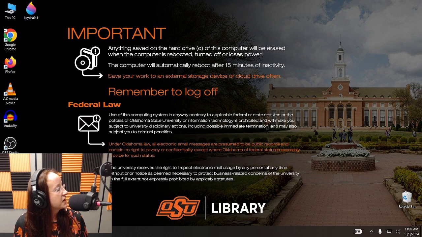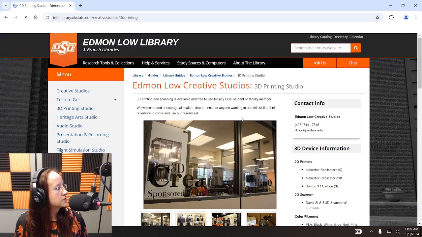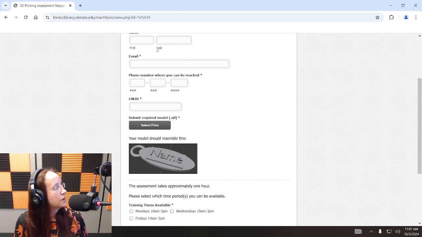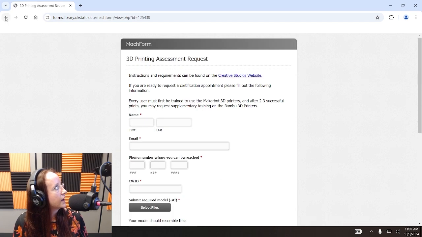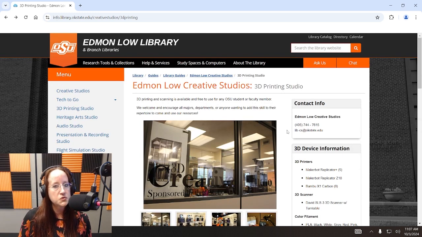There is your keychain. You can now go back to the library's website, go to the 3D printing section, scroll to the bottom and request your certification training. Put in your information. Here's where you'll upload your newly created keychain. Select a time that works for you, and hit submit and wait till you get an email back from us confirming an appointment, and we will get you certified.